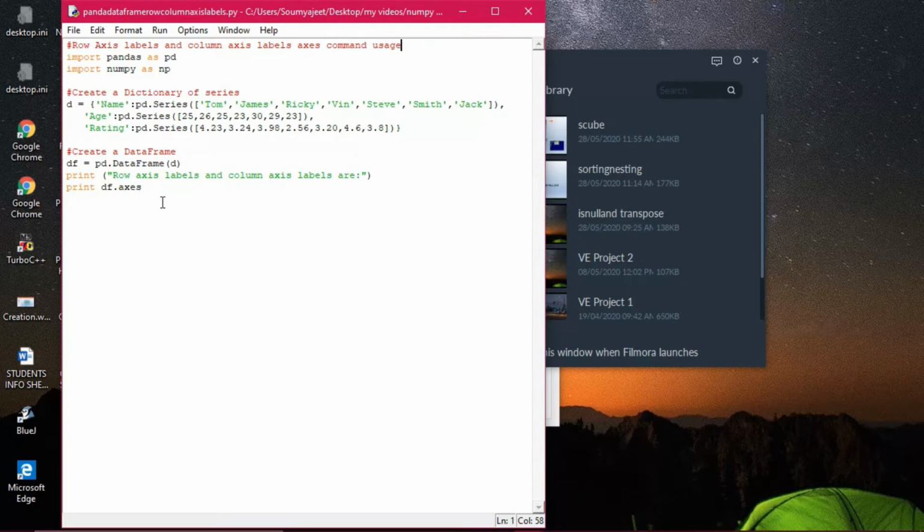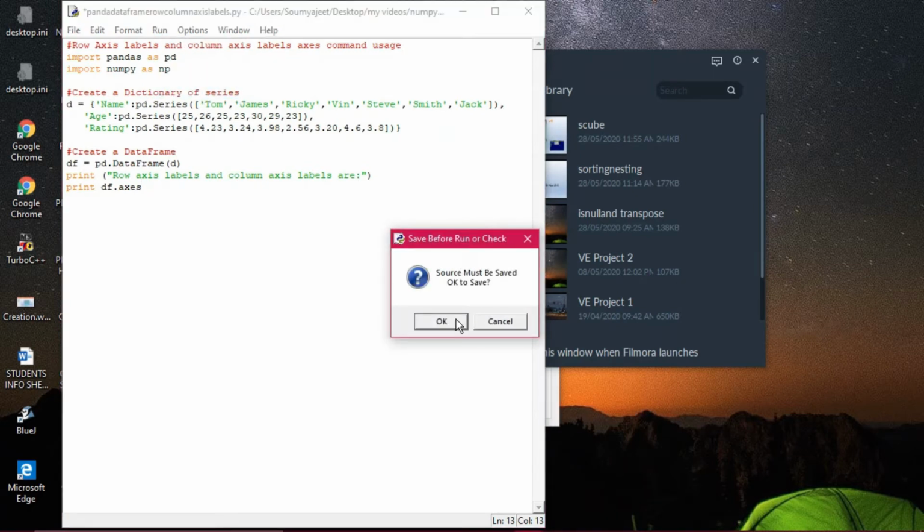You see, these are not methods, these are directly commands. How would you understand? Because it has not been ended with parentheses. If it had been written with parentheses, then that would be called a method, but this is not a method, this is simply a command. So you have no need to give parentheses. You can execute it as well, so let us execute and see how it appears.